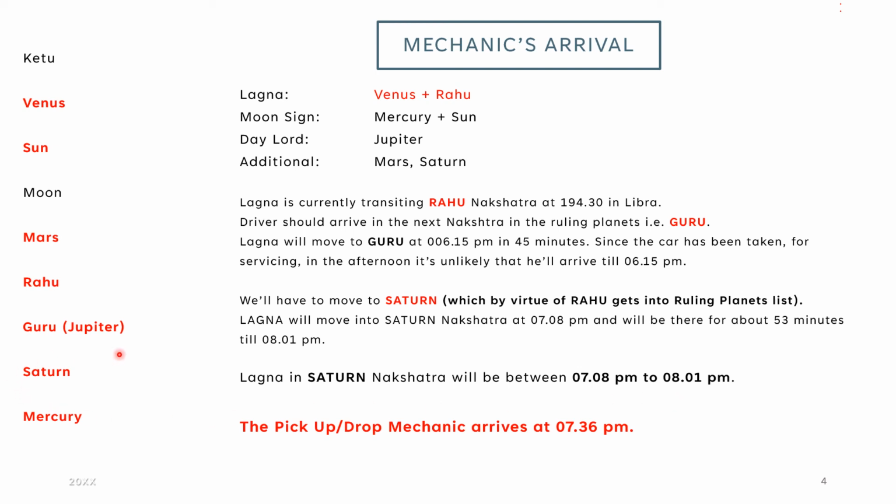So this is the ruling planet magic, and how Rahu being the agent of these planets also has to be considered is seen here. Hope you all enjoyed this. Thank you very much.